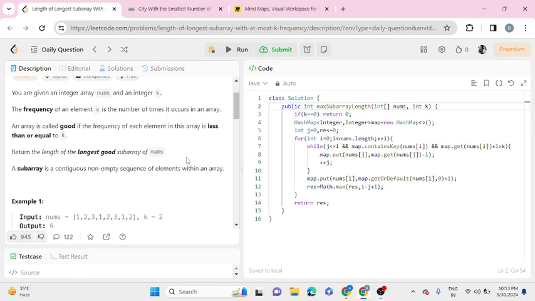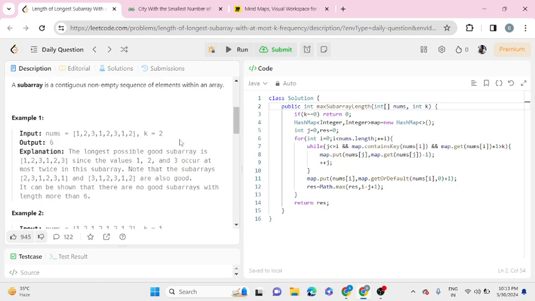So the condition is, a subarray is called good if the frequency of each element in the subarray is less than or equal to k. In the given example, the longest possible good subarray is 1 2 3 1 2 3.